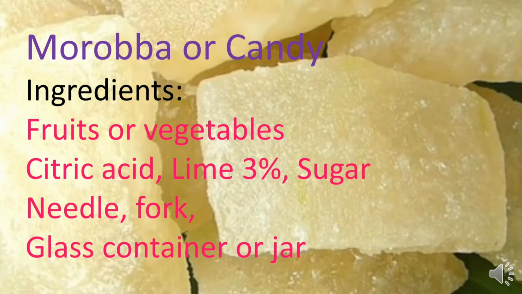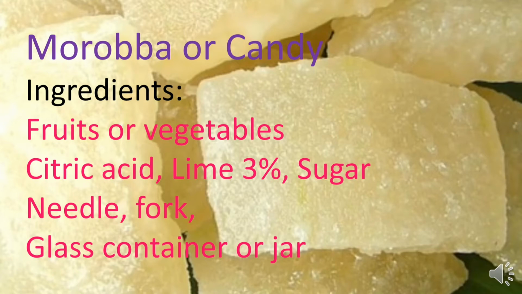The main ingredients are fruits or vegetables, citric acid, and lime, mainly lime is required at 3%, then sugar, needle, fork, and a glass container or jar for further preservation. Firstly, wash the fruits and vegetables and cut them into small pieces, then separate the seeds and peel from the fruits or vegetables and boil them.